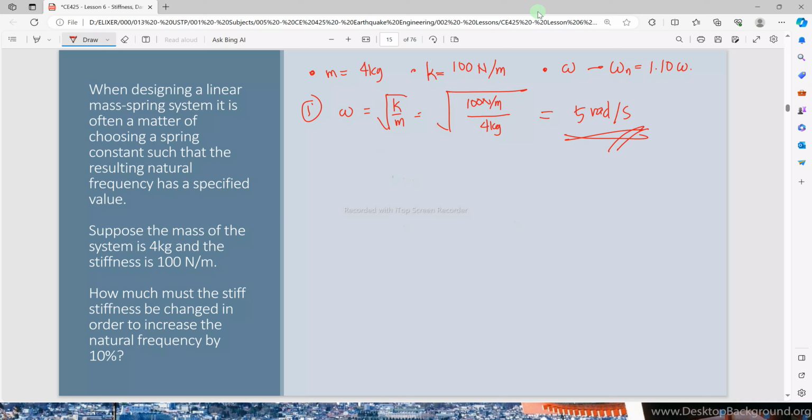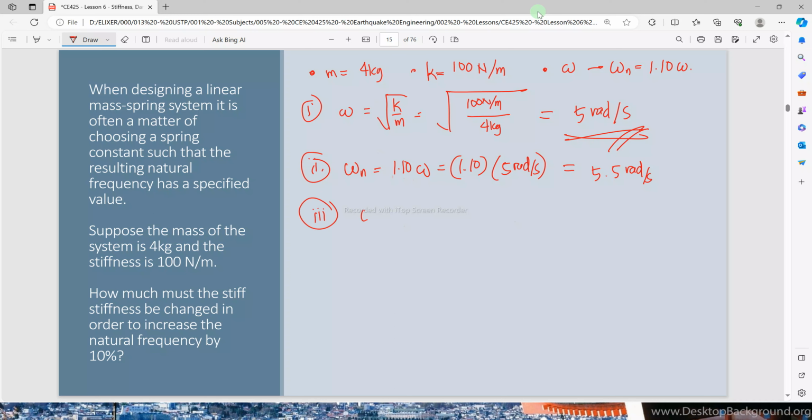Next, increase it by 10%. So our new frequency is increased by 10% from the original frequency. That is 1.10 times 5 radians per second, which is just equal to 5.5 radians per second.